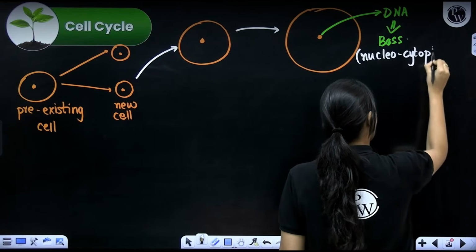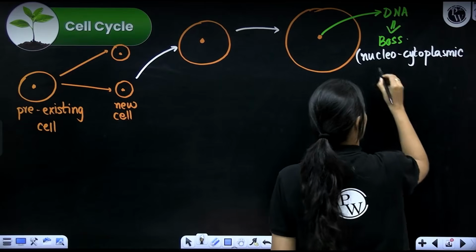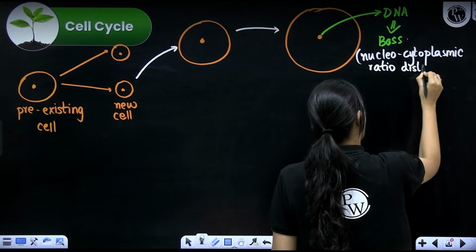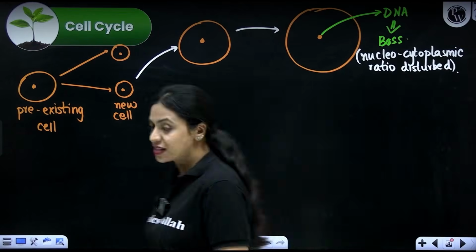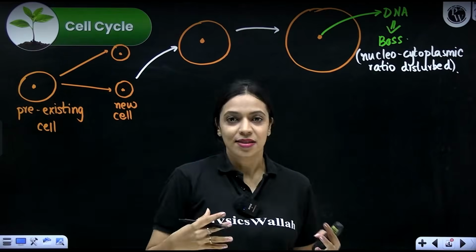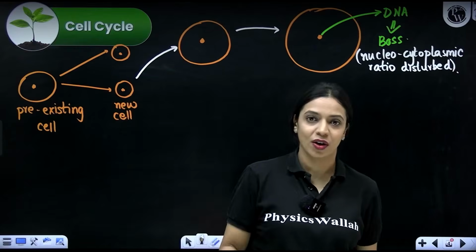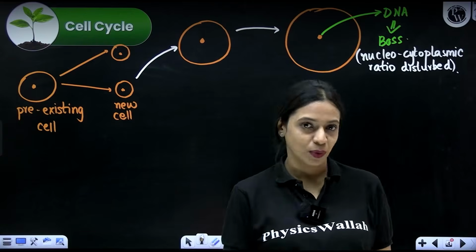nucleo-cytoplasmic ratio has been disturbed or disrupted, however you want to say it. So this is one reason why cells do not grow in size beyond a point. You do not find unicellular organisms that are huge. Okay, that's one reason. That's not the only reason.